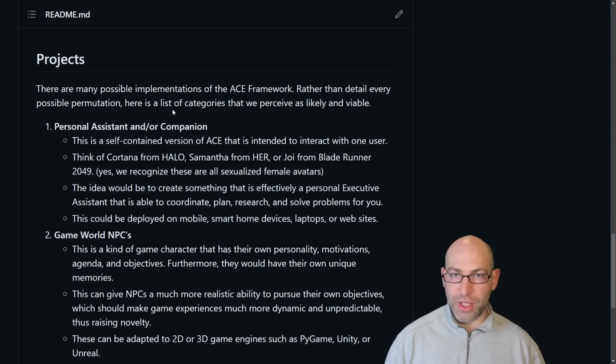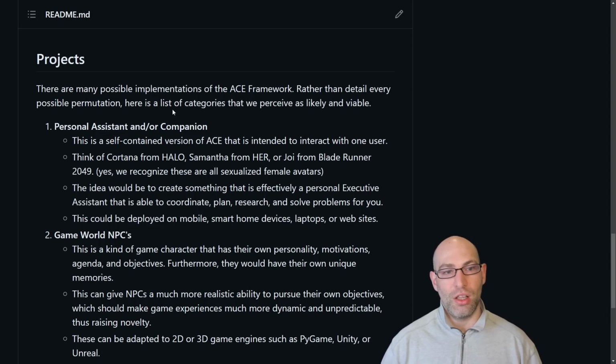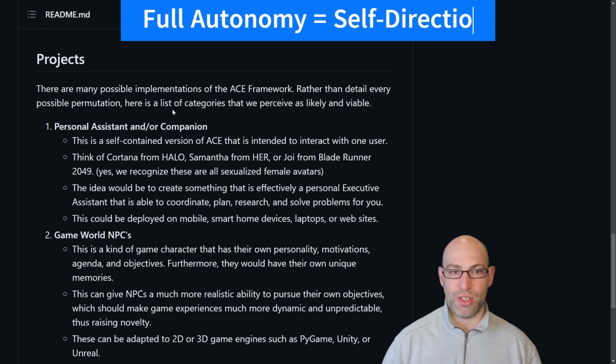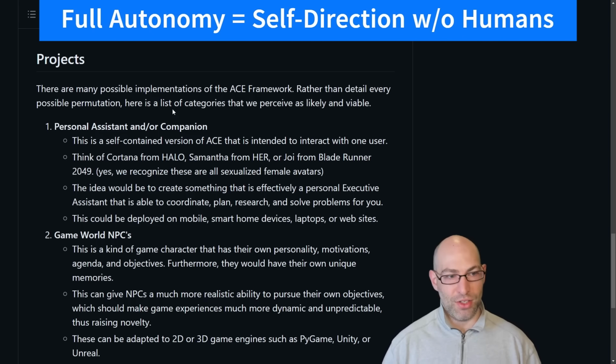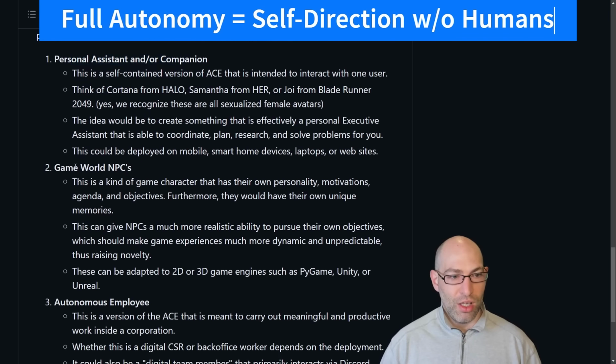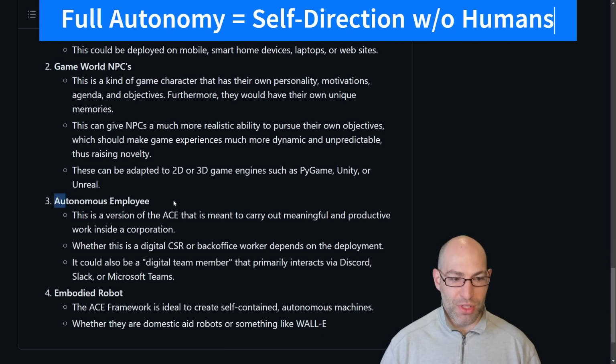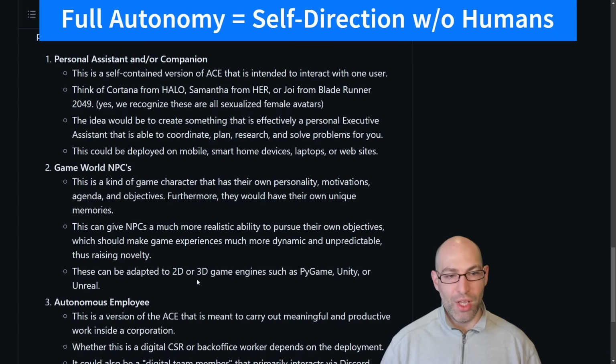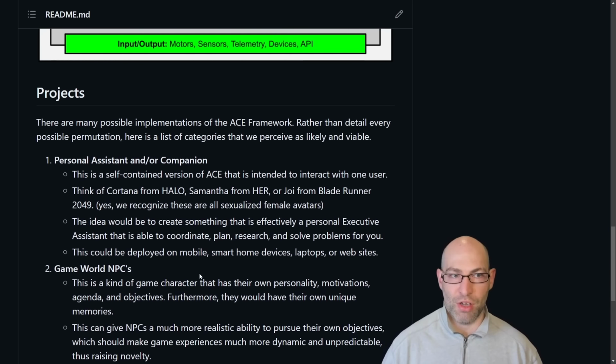If you're not familiar with the ACE framework, it stands for Autonomous Cognitive Entity. Basically, it is a cognitive architecture, a software architecture that is meant to work with LLMs, and then when they're available, multimodal models, that will allow us to create fully autonomous entities such as personal assistants or companions, game world NPCs, autonomous employees, or embodied robots. So those are the four overarching categories of ways that the ACE framework can be implemented.